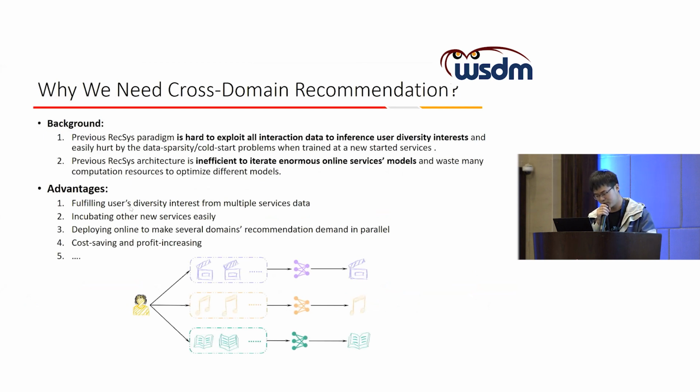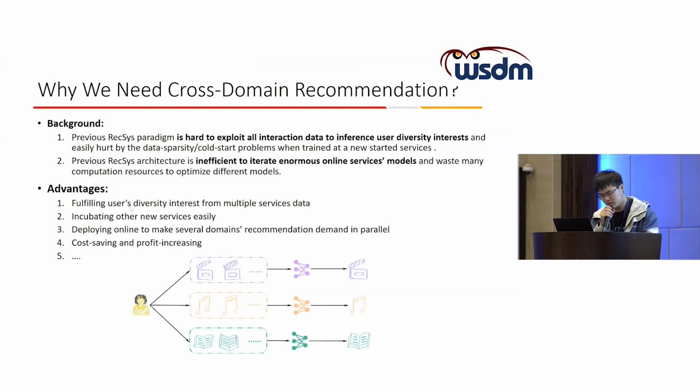Just like this example, real-world applications such as Amazon and TikTok always provide diverse services for users, including short video recommendation, music recommendation, and news recommendation. To support the different services, a straightforward idea is to deploy several models for specific services, like a trained movie recommendation model serving the movie service. However, as mentioned before, this architecture has two major drawbacks.